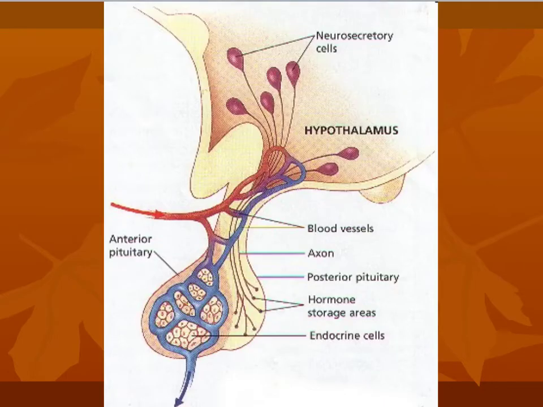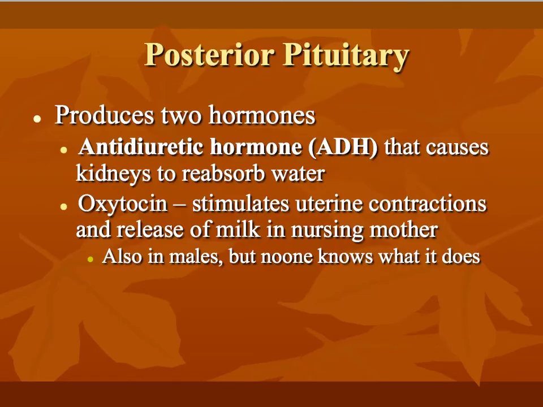The reason I showed this photo, it's just closer up, the hypothalamus, again located up here with the neurosecretory cells, and then those neurosecretory cells connect down into our posterior pituitary. This diagram is to show you that there are 2 divisions to the pituitary. You have a posterior pituitary and an anterior pituitary controlling the entire pituitary structure. The reason they divide this up is the posterior and anterior are involved in regulating and releasing different hormones for different functions. The posterior pituitary is involved in producing 2 hormones.